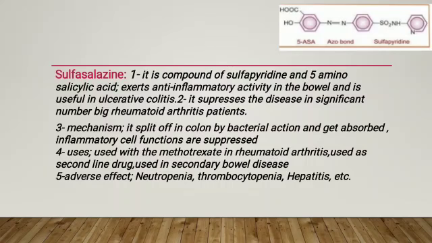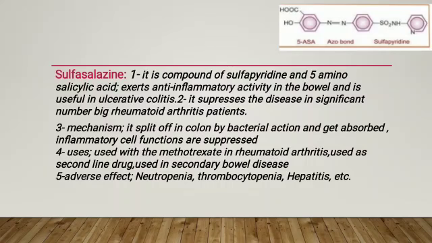Mechanism: it is split in the colon by bacterial action and absorbed, and inflammatory cell function is suppressed. Uses: used with methotrexate in rheumatoid arthritis as a second-line drug, and used in inflammatory bowel disease. Adverse effects: neutropenia, hepatitis.